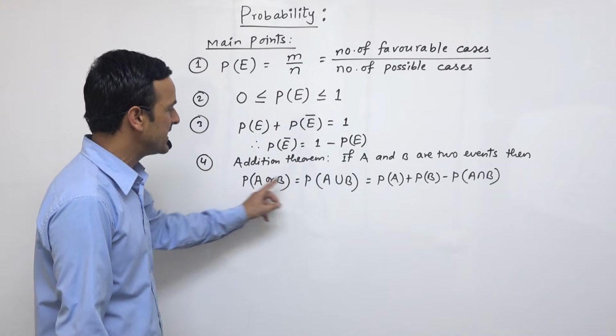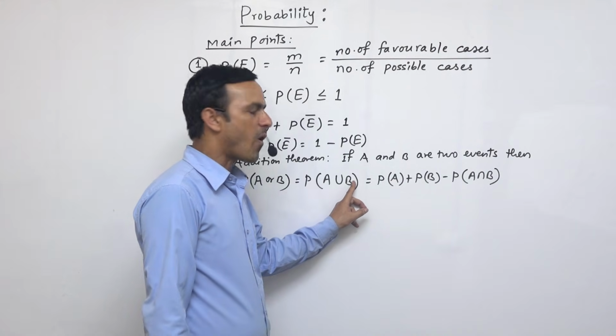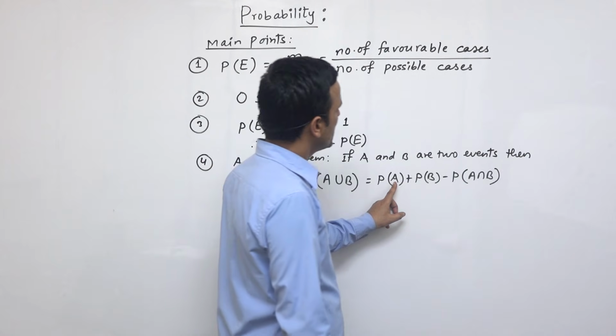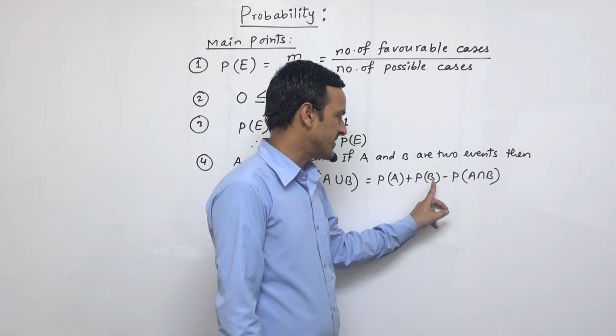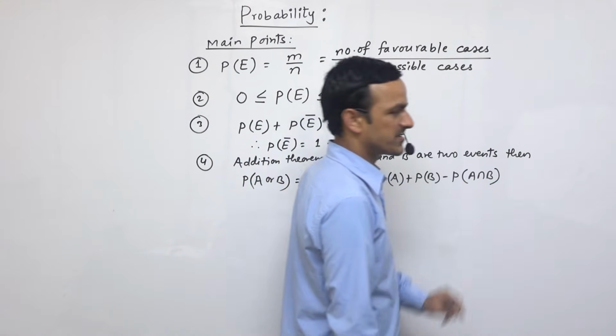It is equal to the probability of getting event A plus the probability of getting event B minus the probability of getting both events.